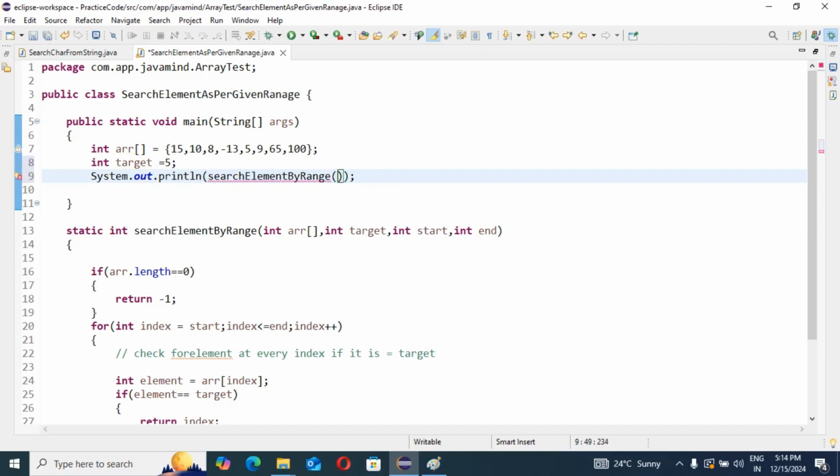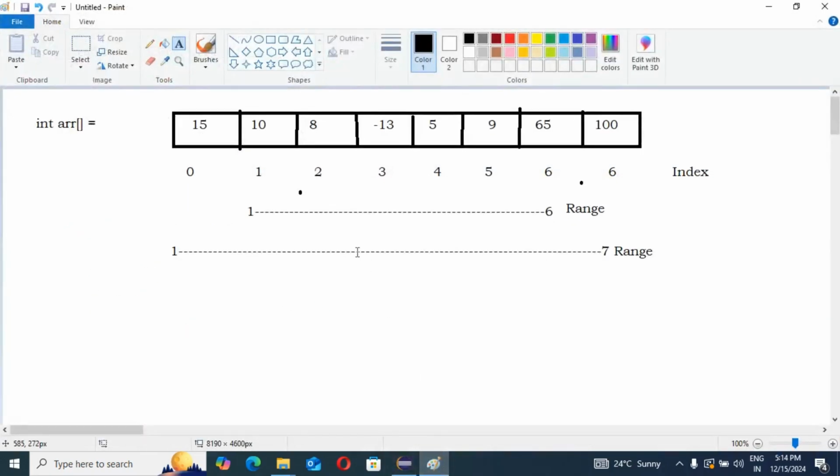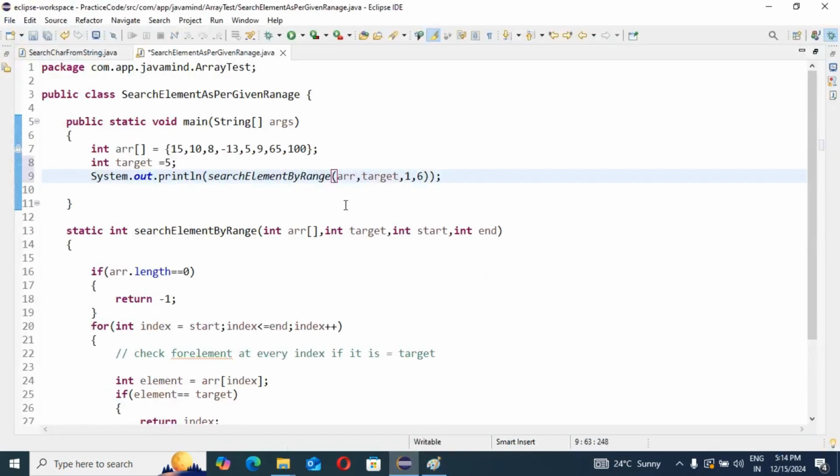We need to pass the respective inputs: first arr, then target, then the start index 1 and the end index 6, because we are going to search from index 1 to 6, not 0 to 7.